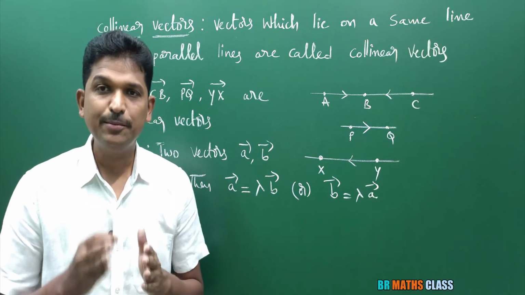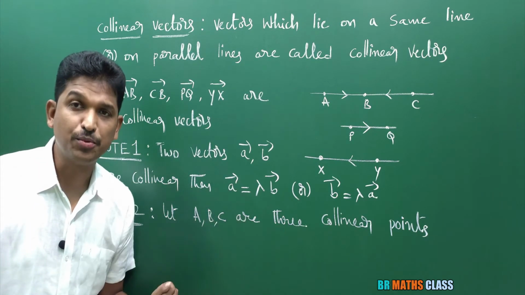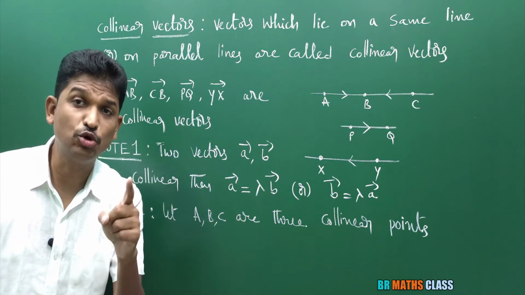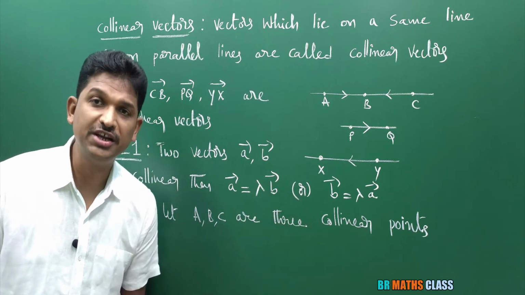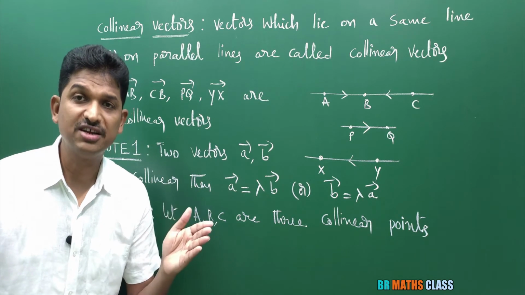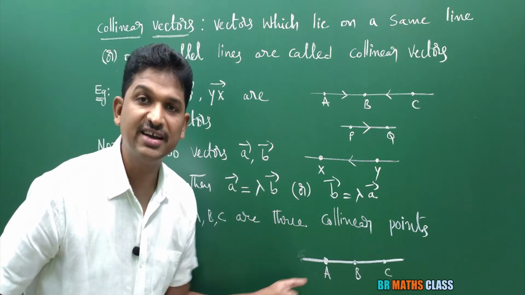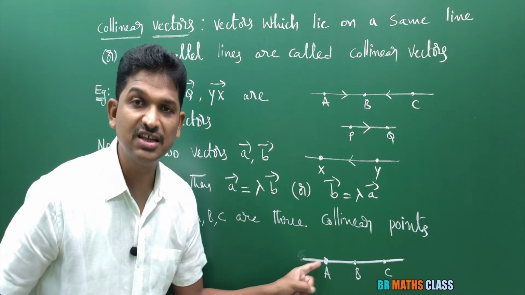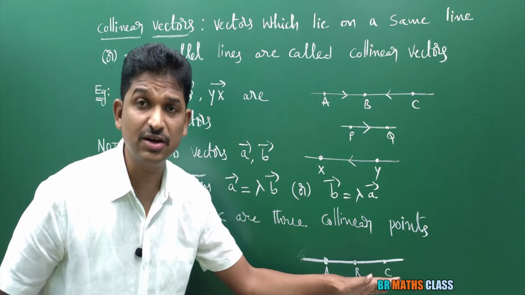And the second important note point: consider three collinear points. Let A, B, C be three collinear points. Collinear points means three or more points are said to be collinear if they lie on a same line. You observe here, I consider a line, and you can see the three points A, B, C lie on a same line. Then I can say these three points are collinear.